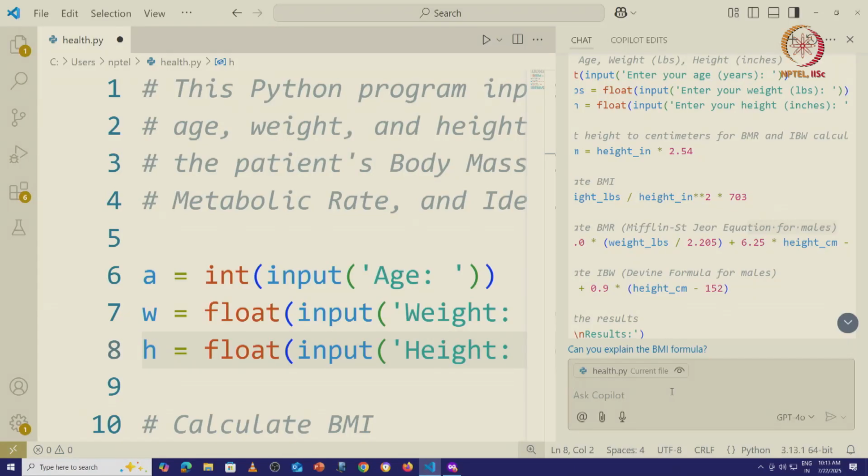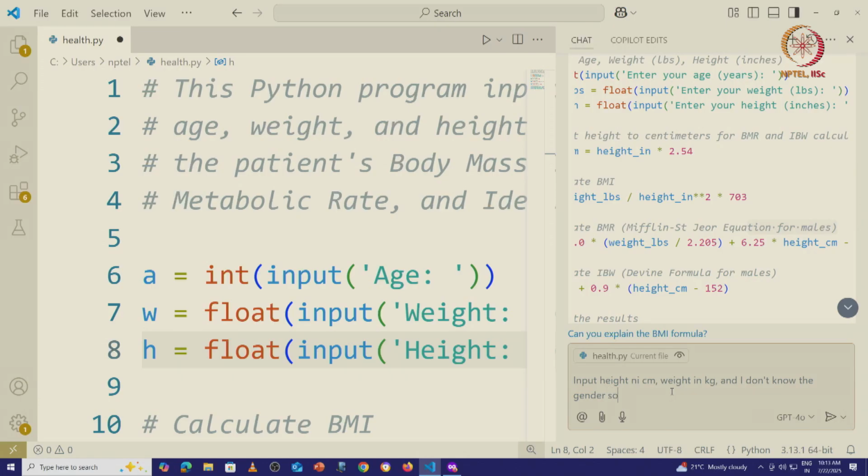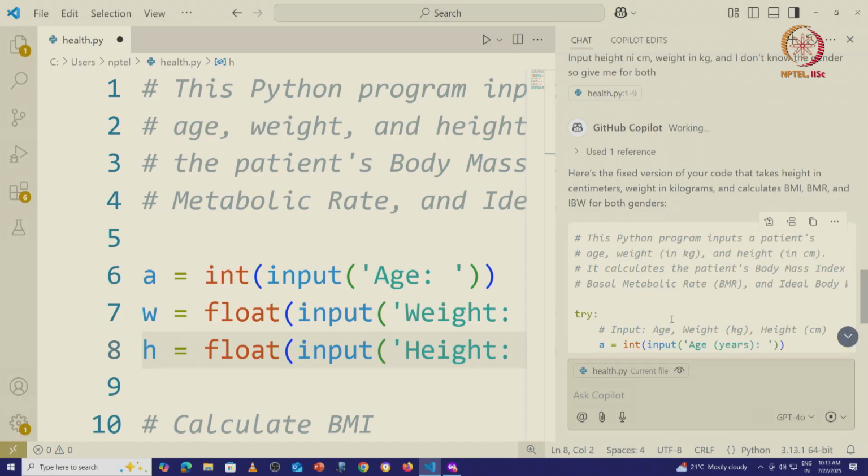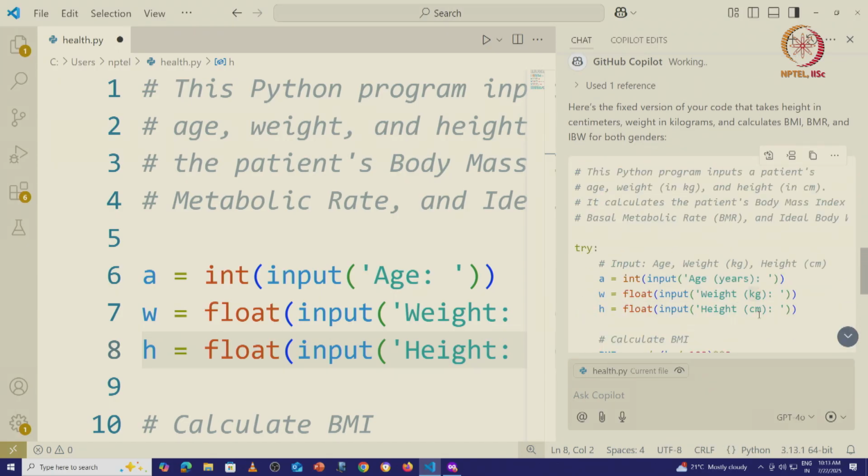So here again, let me tell it that I want to input height in centimeters, weight in kg, and I don't know the gender, so give me for both. And once again, I will let the model improve the code based on these clarifications. And the fixed code now assumes that the weight is in kg.